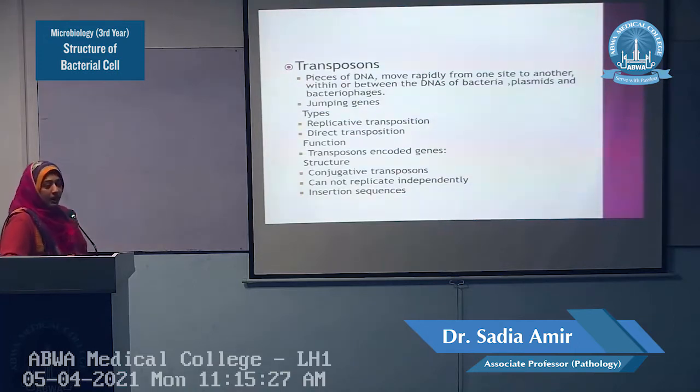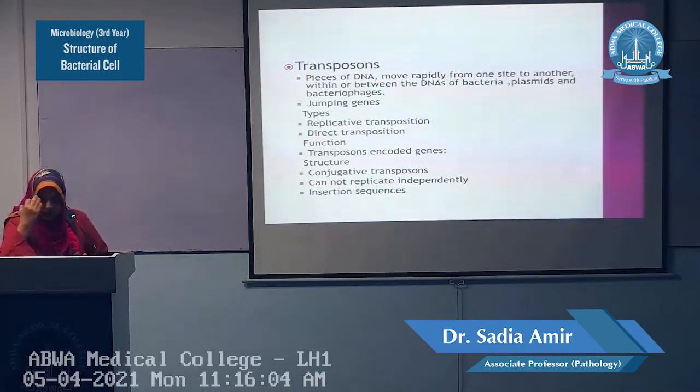They move rapidly from one site to another site, even in a bacterial DNA, or they can move from one bacteria to another bacteria. These are the pieces of DNA which move rapidly from one site to another within the bacterial DNA or between the DNA of the bacteria, plasmids and bacteriophages. Because they have unusual ability to move rapidly, they are called the jumping genes.